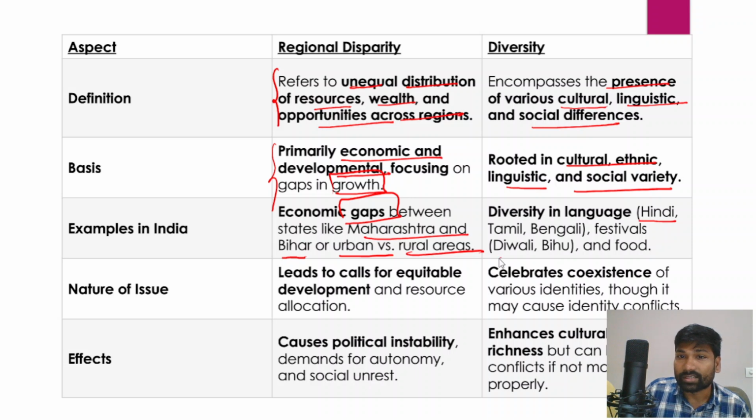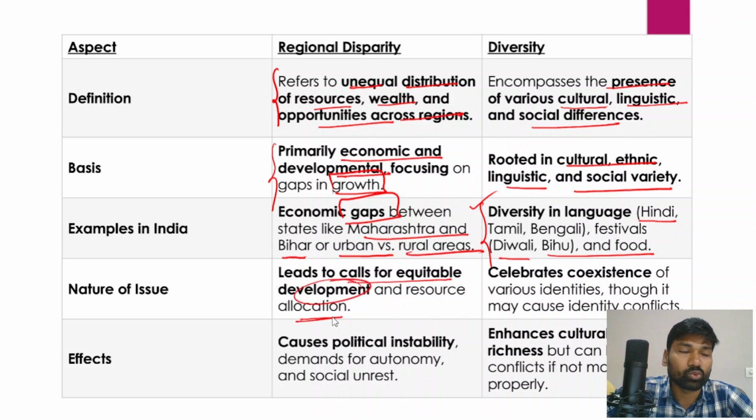So festivals such as Diwali, Bihu, and different foods, different types of entertainment, these form part of the diversity. And in fact, because of the huge regional disparities which have been existing across different parts of India, it leads to calls for equitable development and even equitable resource allocation, so that the regional disparities can be prevented. However, diversity celebrates the coexistence of various identities, or it may cause identity conflicts as well, right?